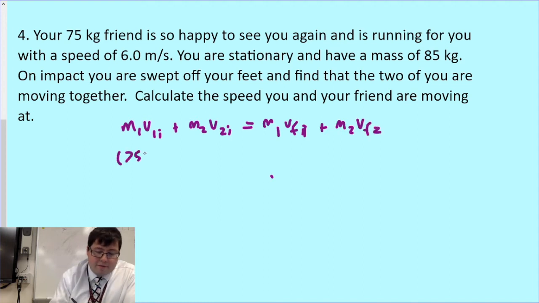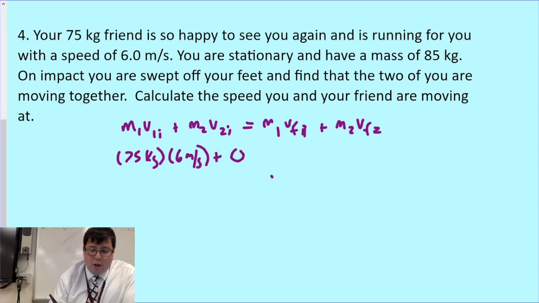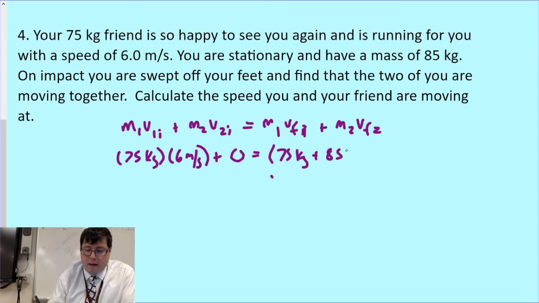We now have a 75 kilogram friend, now moving at 6 meters per second. We're going to add to that your momentum, which is just 0. That's going to equal your two masses added together, so 75 kilograms plus 85 kilograms times that final velocity, VF.